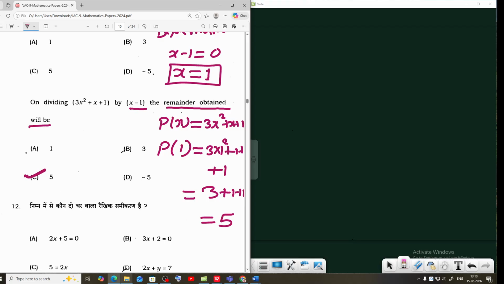The first step: equate the dividing term to 0 and calculate the value of x. The second step: substitute the value of x in the given polynomial.